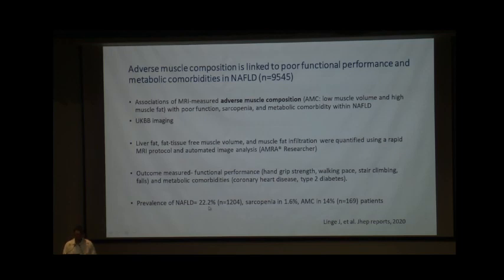It was seen that the prevalence of NAFLD in the overall subset of patients was 22%, out of the overall patients, 1.6% had sarcopenia, and in those patients, adverse muscle composition was seen in up to 14% of these patients.